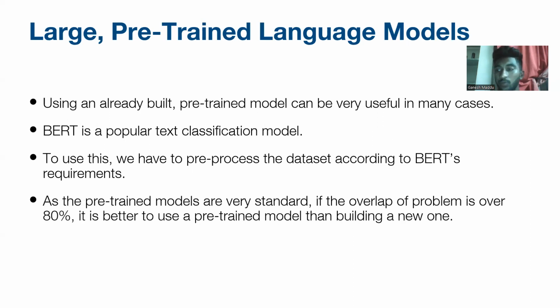Large pre-trained language models. Using an already built pre-trained model can be very useful in many cases. BERT is a popular text model. To use this, we have to preprocess the dataset according to BERT's requirements. As the pre-trained models are very standard, if the overlap with the problem is over 80%, it is better to use a pre-trained model than build a new one. So if overlap is the problem in these models, then it is better to go for pre-trained models than building a new one.